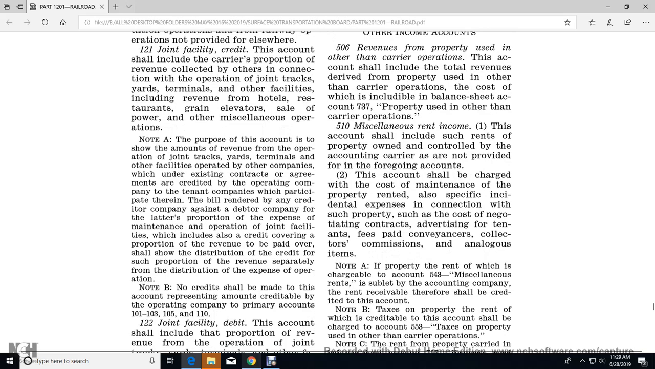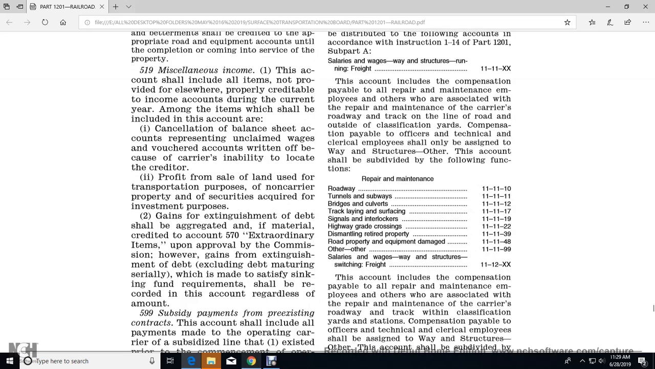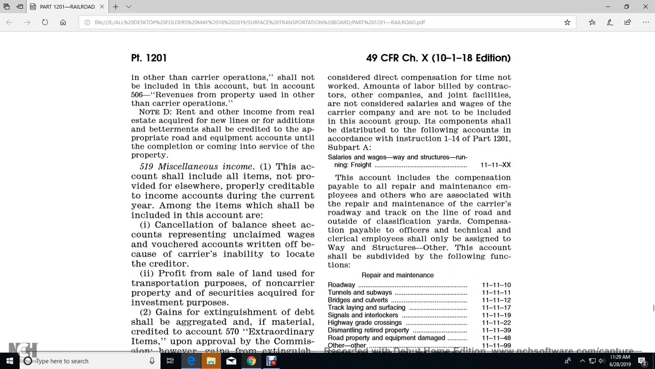2. This account shall be charged for the cost of maintenance of the property rent with also specified incidental expense in connection with such property, the cost of negotiating contracts, advertising for tenants, prepaid conveyancing, collectors and commission and analogous items. Note A, B, and C. And D. 519. Miscellaneous income. The account shall include all the items not provided elsewhere,